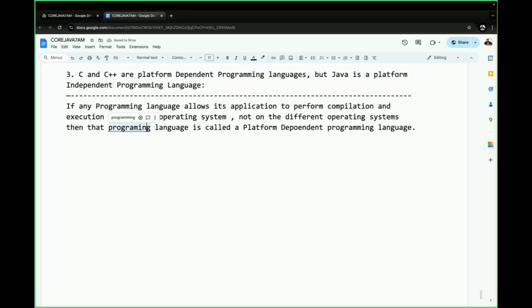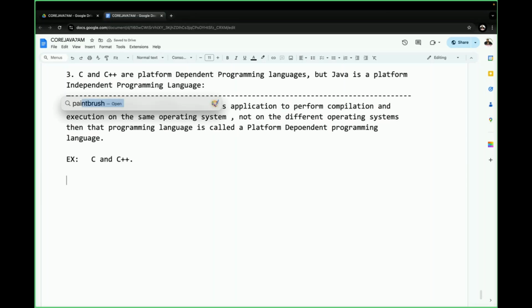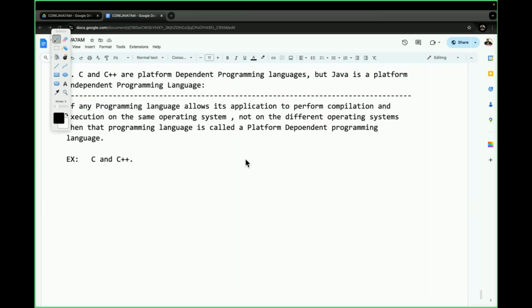This is the meaning of a platform dependent programming language. Examples: directly I am telling you, C and C++. How C and C++ are platform dependent programming languages, that we have to understand. Let me show some diagrammatic representation. All of you observe carefully.